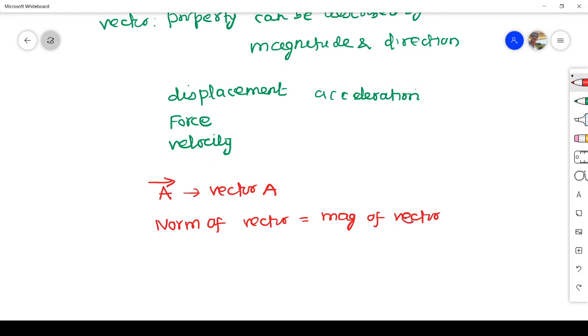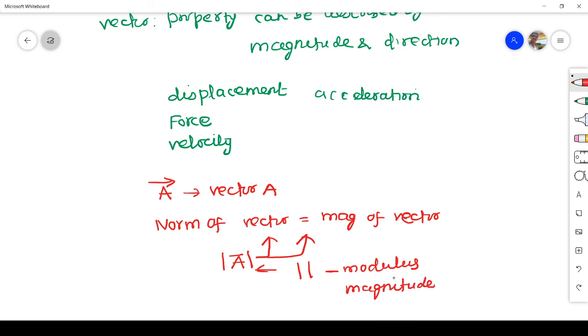So vector magnitude is represented by the modulus symbol. Hope you have studied this in 10th standard. Modulus means what? It gives the magnitude. So mod A means magnitude of vector A.